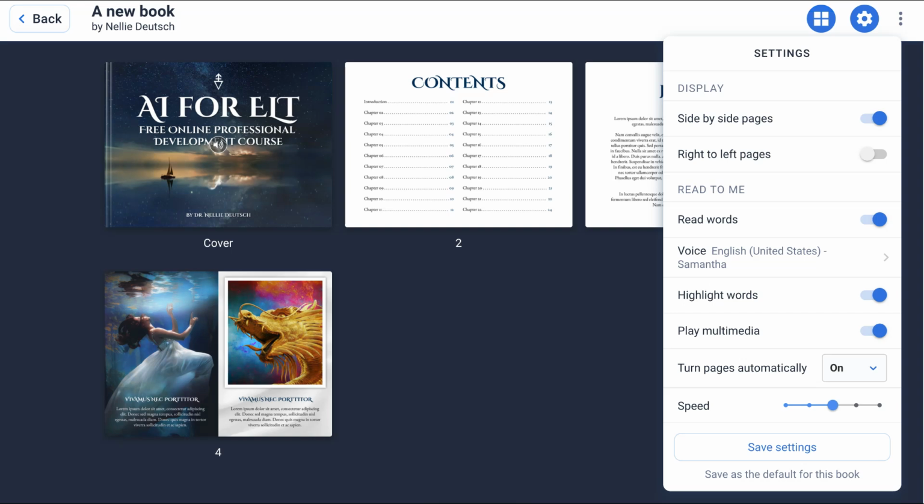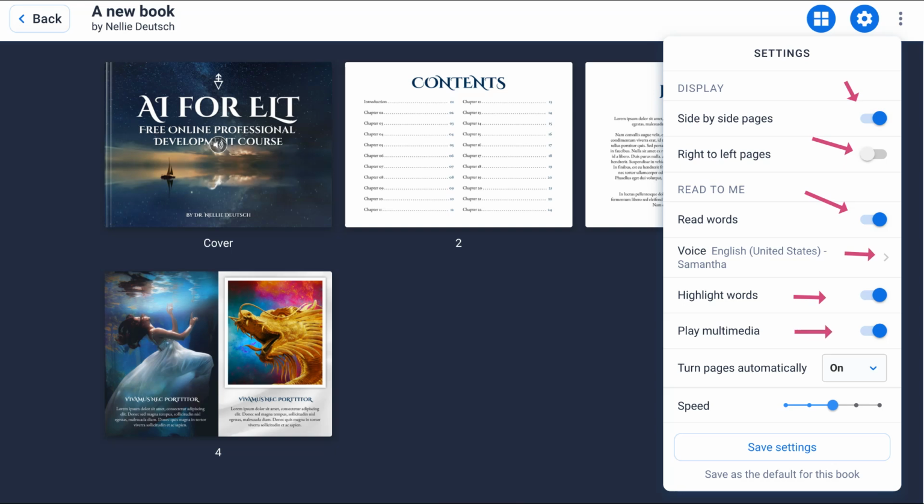If you're doing Arabic or Hebrew, you might want to go to right to left. Okay, there we are, right to left. If you want the words to be read, and I highly recommend that so that everybody gets a chance to listen to your book as well. Side-by-side pages or not, 1 page at a time. Notice highlight words, what voice you would like. You can choose. Right now, it's Samantha by default.